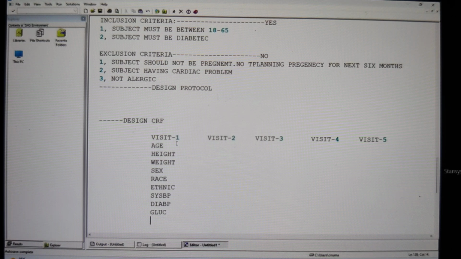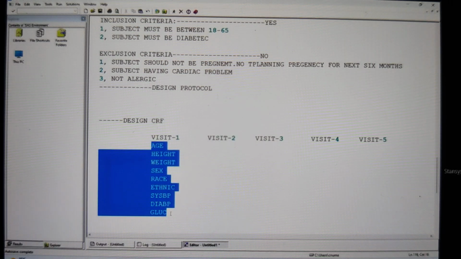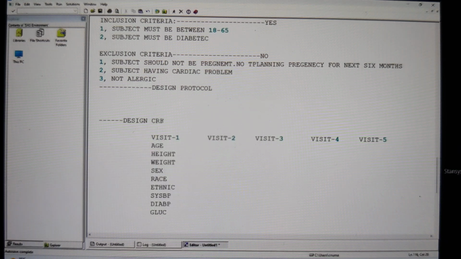So now what should I do? I need to design a CRF sheet to collect all this information during visit 1. So I'm going to create an application form in such a manner to accommodate all these test reports. We are going to have one CRF sheet book for each test subject. And then, what information do you have to collect at each visit? In visit 1 you compulsorily have to collect the ECG. During visit 3 you do not require the ECG, according to protocol. Again, it is required during visit 3 and visit 5. According to that, I'm going to design my CRF sheet.